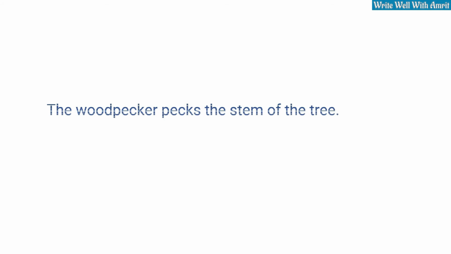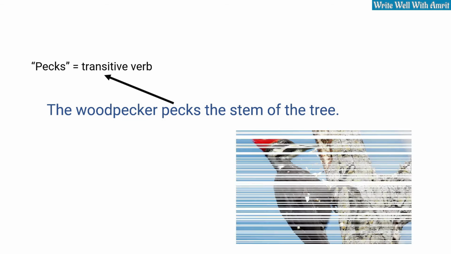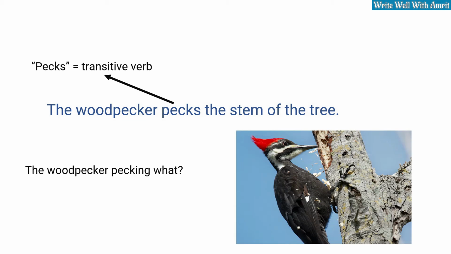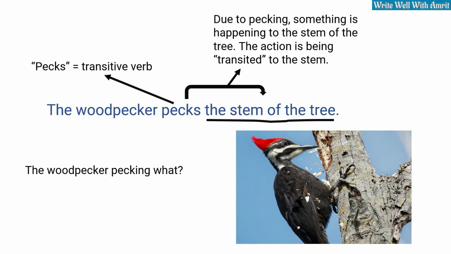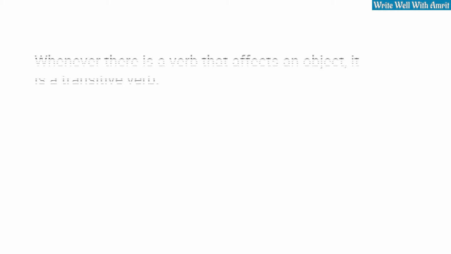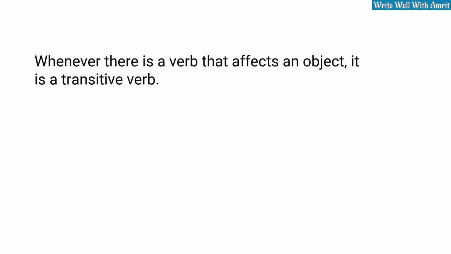Here is another example. The woodpecker pecks the stem of the tree. Pecks here is a transitive verb because due to pecking, something is happening to something. In this case, to the stem of the tree. The stem of the tree is being affected by the pecking of the woodpecker. The effect of pecking is being transferred to the stem of the tree. Whenever there is a verb that affects an object, it is a transitive verb.